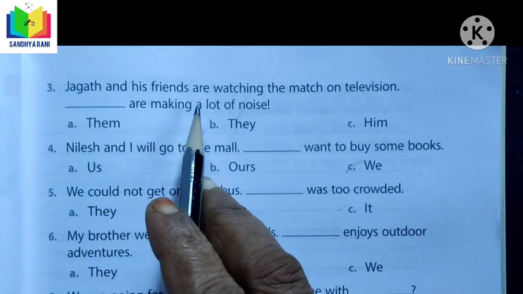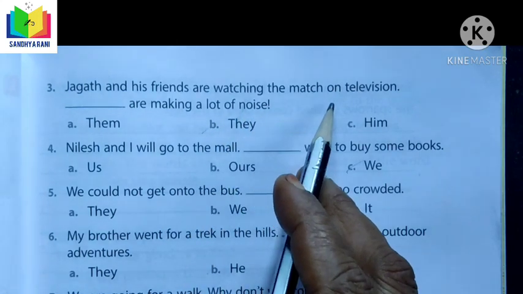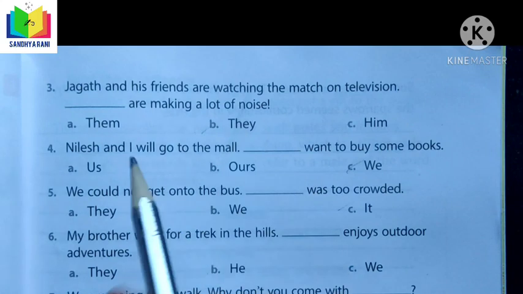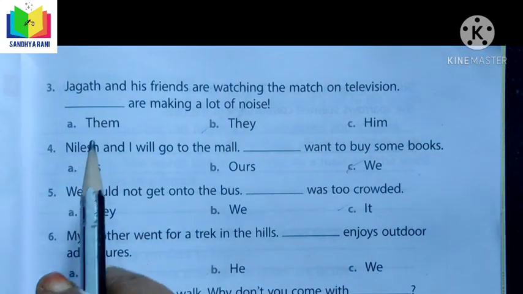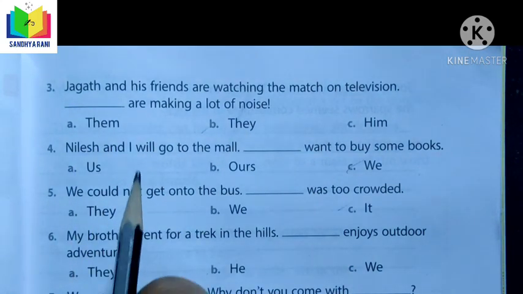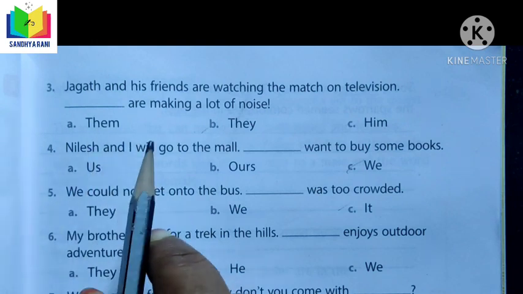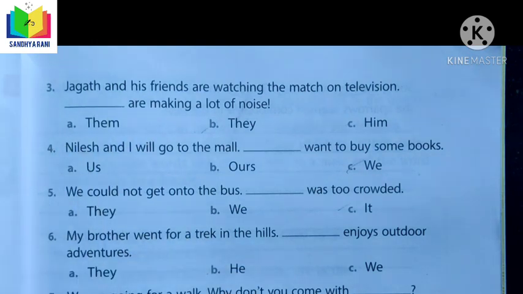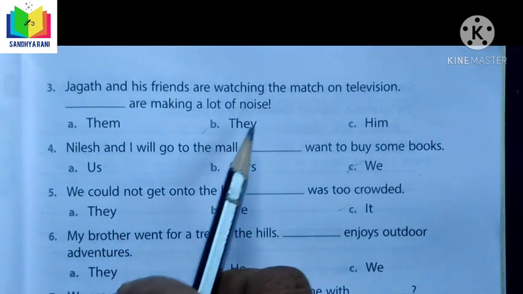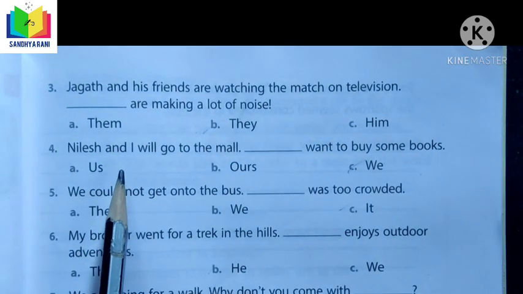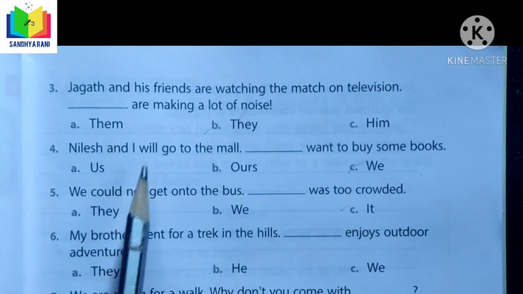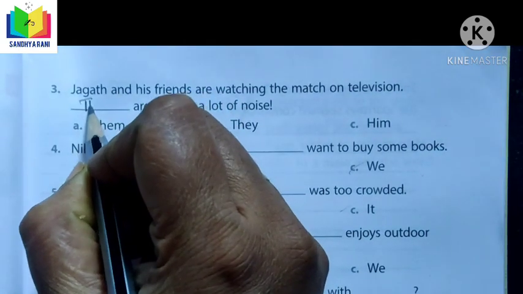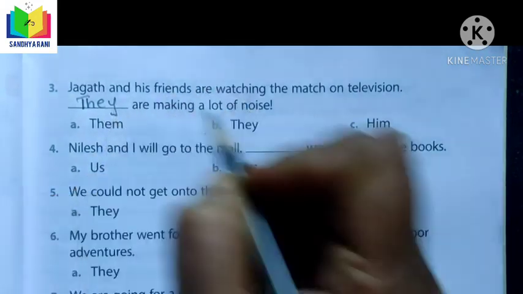Now let us check the next one. Jagat and his friends are watching the match on television. Dash are making a lot of noise. Here the persons are more than one. So usually we should use the plural form of the pronoun. See here, them, they, him. Which is suitable here? They are making a lot of noise. So we should use they here.